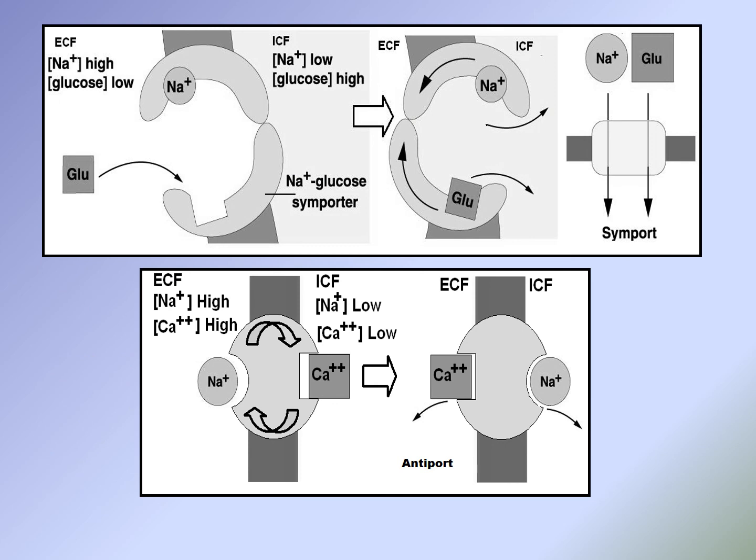Here this figure shows the forms of direction of a transporter protein, which are symport and antiport. In symport, the two molecules are carried by the same transporter protein in the same direction. In antiport transport, the two substances are carried in opposite directions.